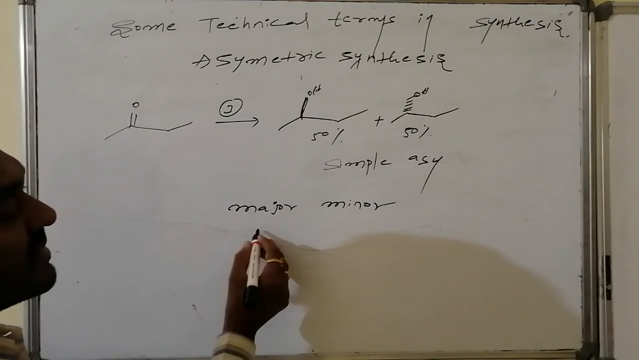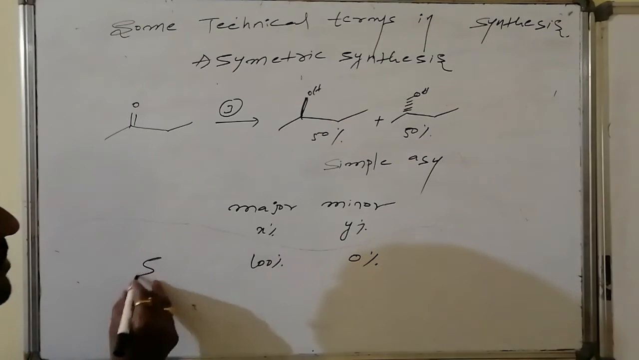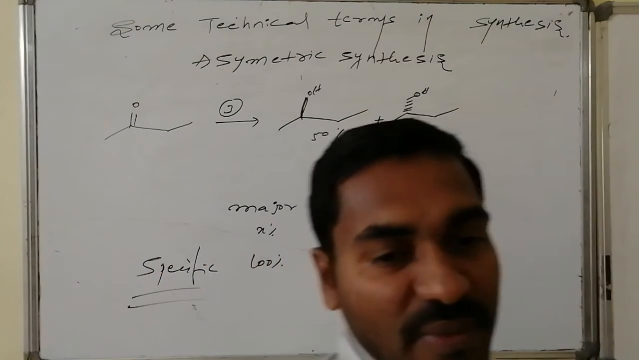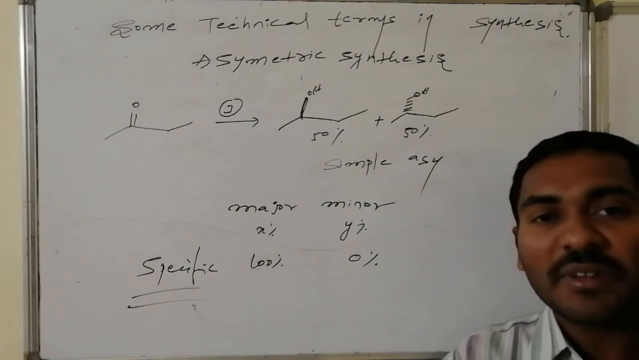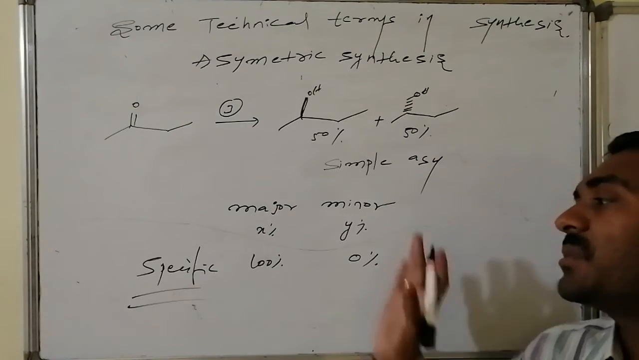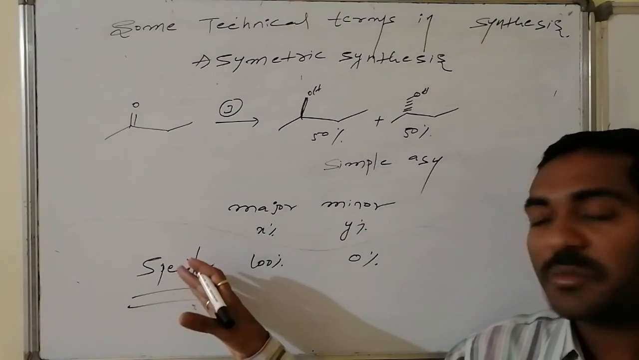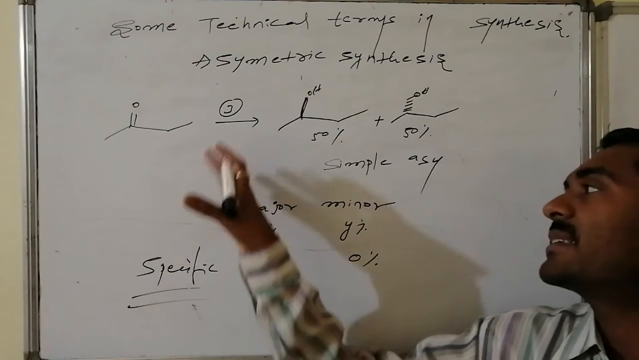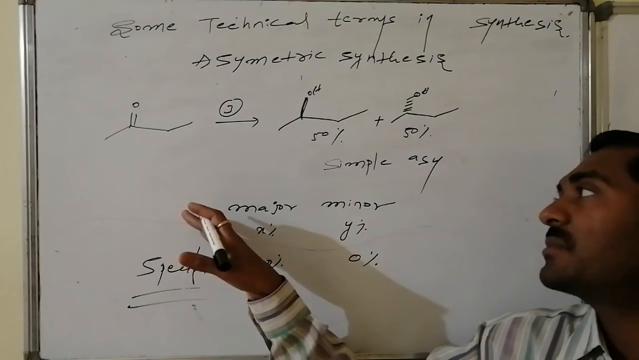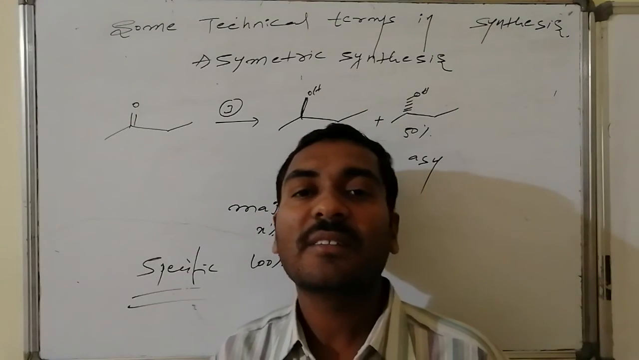Whereas suppose this is X% and this is Y%. If the minor is 0 and this is 100%, this is known as specific. One variety of selectivity is said to be what? Specificity. Simple asymmetric reaction, 50-50%, both equal. One major and one minor is selectivity. And the variety of selectivity where the minor becomes 0 and only the major is present at 100% is said to be what? Specificity. If the components are enantiomers: enantiospecific, enantioselective or simple asymmetric reaction. If the components are diastereomers: diastereospecific, diastereoselective, otherwise simple asymmetric diastereomeric synthesis.